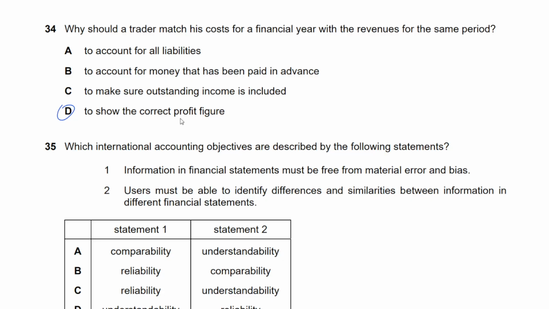All of these are matching principles, but this shows the application of it. That shows why a trader should include that. So yeah, D looks like the best option, although a little confusing. But you see, this is very specific, the others a bit vague, and this is seemingly the best option.